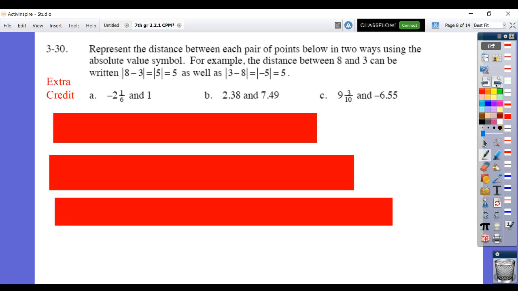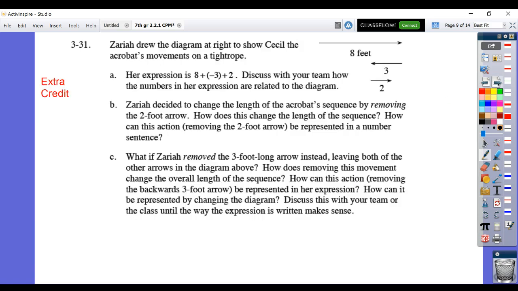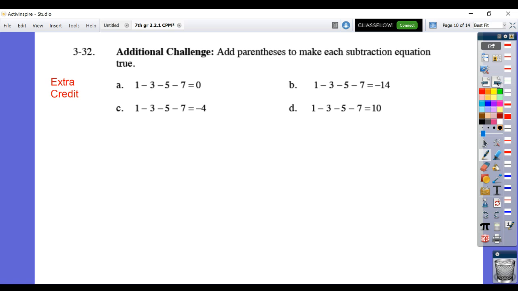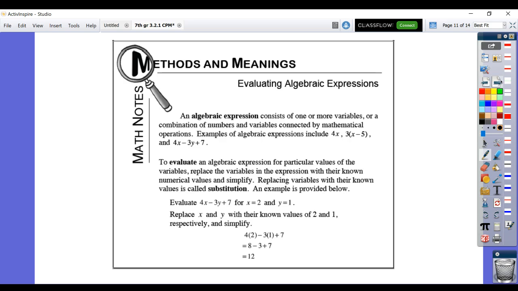So 330 is extra credit, talking more about the idea of absolute value and difference between points. But these are a little more complicated in that we've got fractions and decimals. And then 331 is also extra credit, thinking about Cecil on a tightrope with regard to the idea of adding and subtracting integers. And 332 is also extra credit. This time you're adding parentheses so that the left side equals the right side. So 1 minus 3 minus 5 minus 7 doesn't equal 0, but where can I put parentheses so that it would? Again, those are extra credit for those of you that want to challenge yourself.